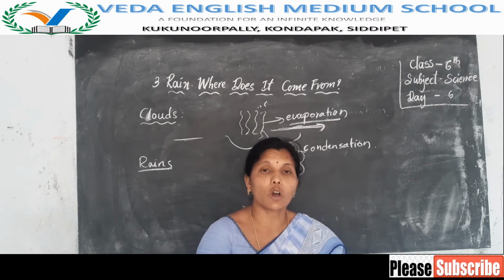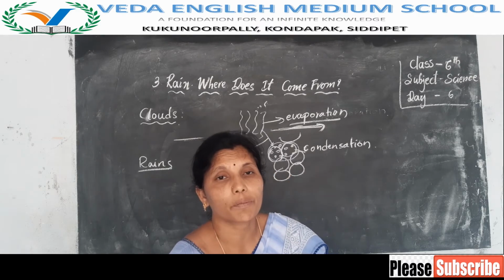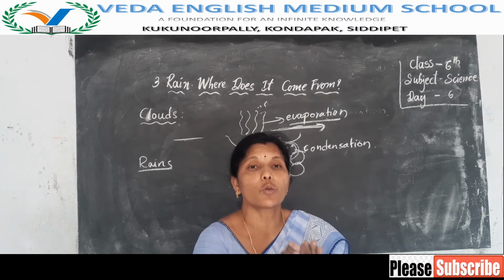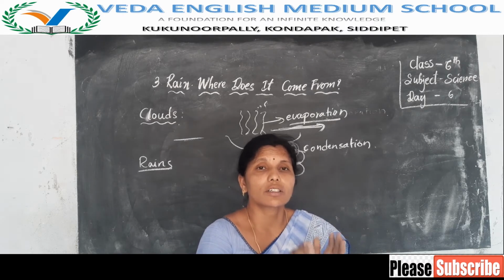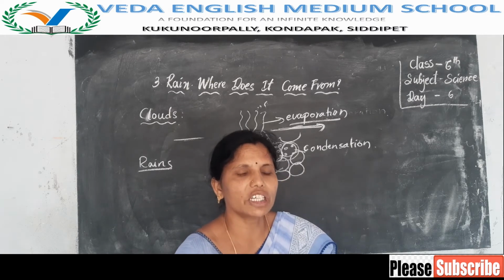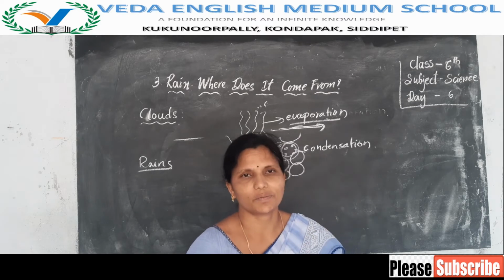Excellent. So when the clouds become heavy with the big water droplets, it is very difficult for the clouds to hold them for a long time. Then the water drops begin to fall. So this is called a rain.